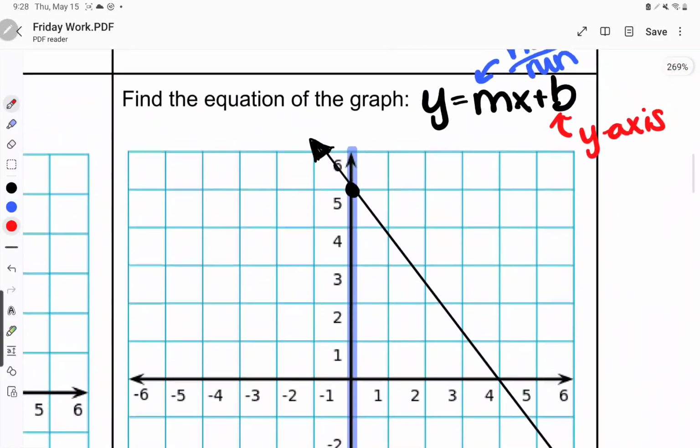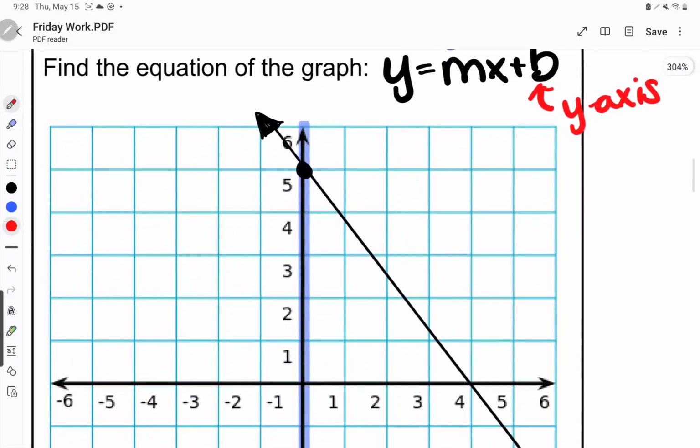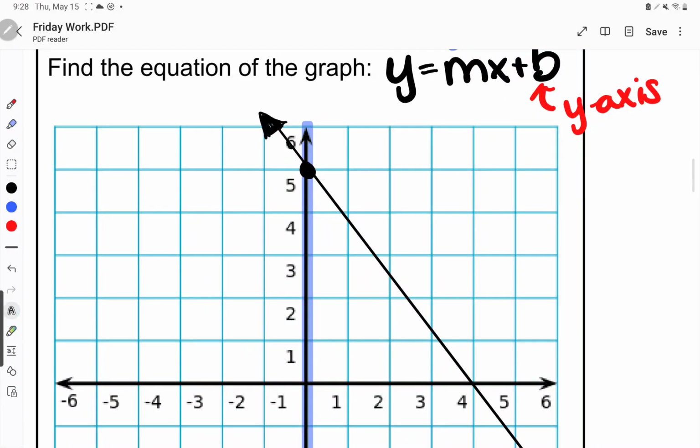Then, what do I have to do next? I find my next point where it crosses through the corner of a square. So I'm going to trace my finger along my line from point to point until it crosses through the corner of a square. There is the corner of a square right there. So I'm going to drop a point right there.